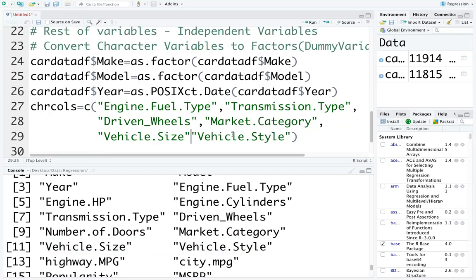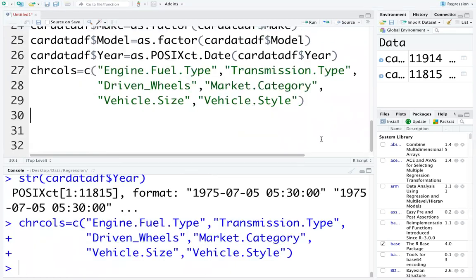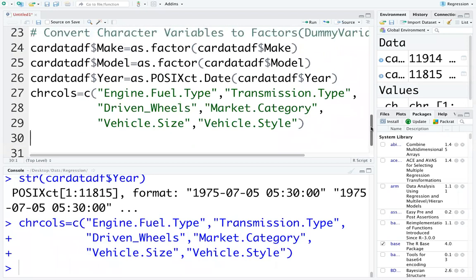Every variable has to be separated by comma. So these are the character columns still existing: engine fuel type, transmission type, driven wheels, market category, vehicle size, and vehicle style.